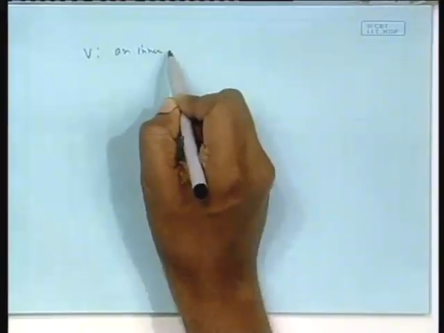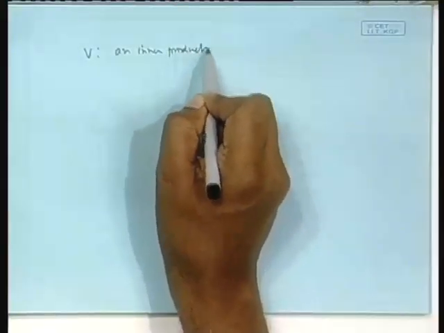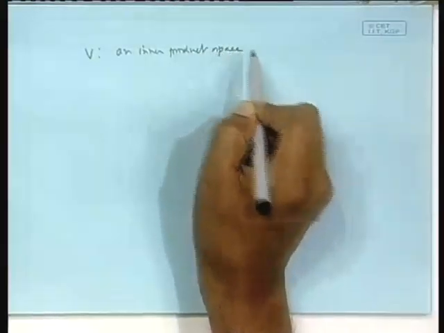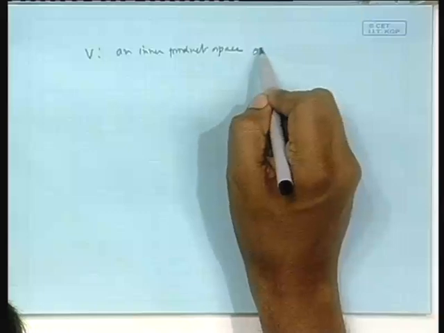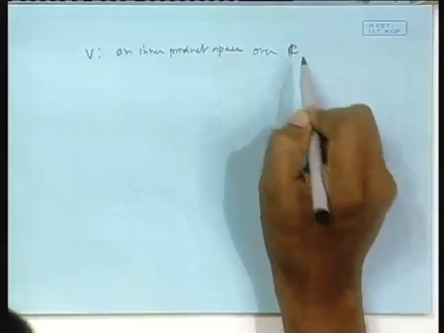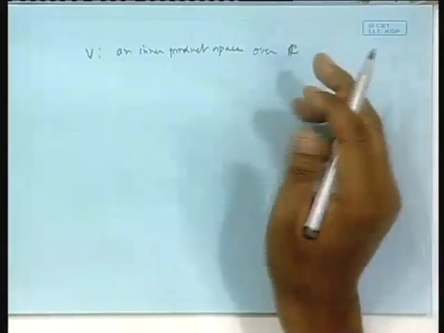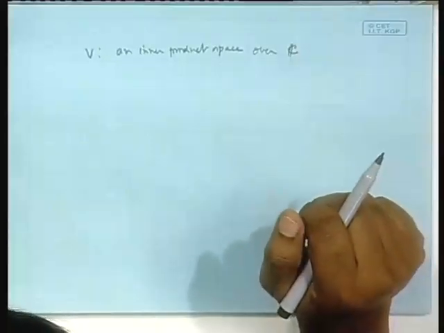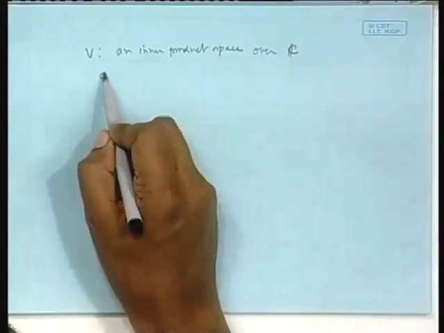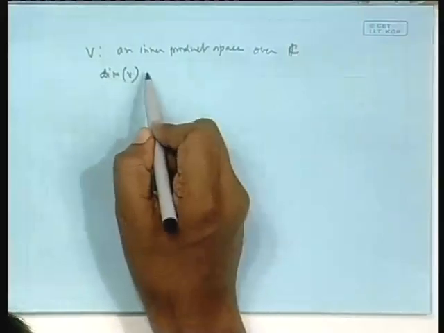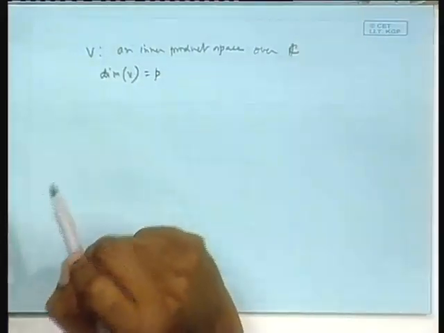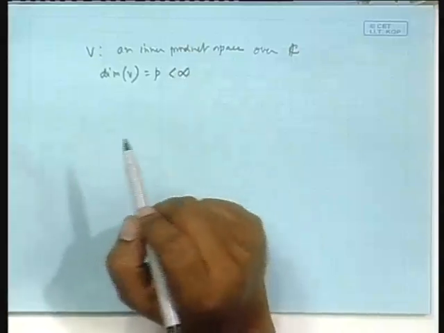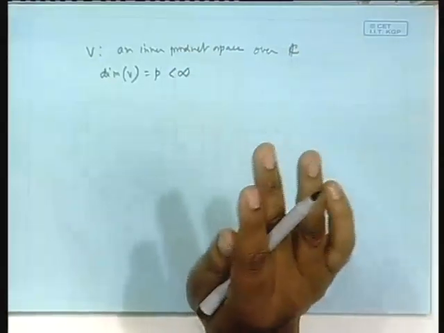Okay. So, you are given V, an inner product space over the complex field C, or in general the real field; in general complex, or it could be real also. Okay. I am taking the complex field, and it is finite dimensional. It is given dimension V is equal to P. P is, that means a finite dimensional vector space, P dimension, fine.